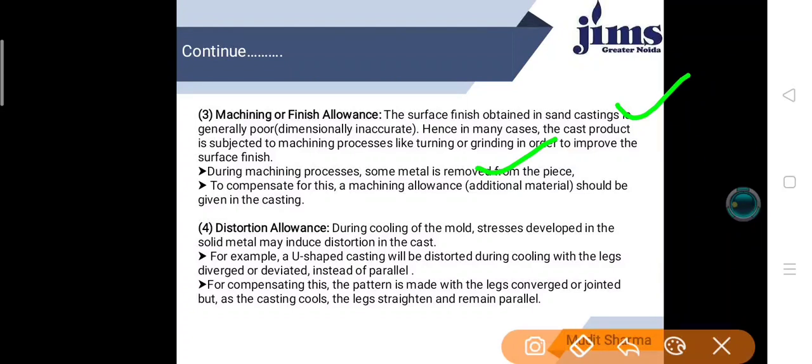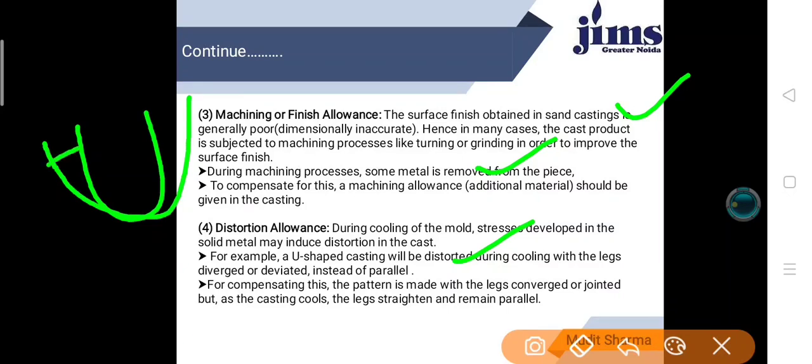During the cooling of the mold, stresses developed in the solid metal may induce distortion in the cast. For example, a U-shape casting will be distorted during the cooling and deviate from its shape. When we give the shrinkage like this, this amount shows the distortion allowance.